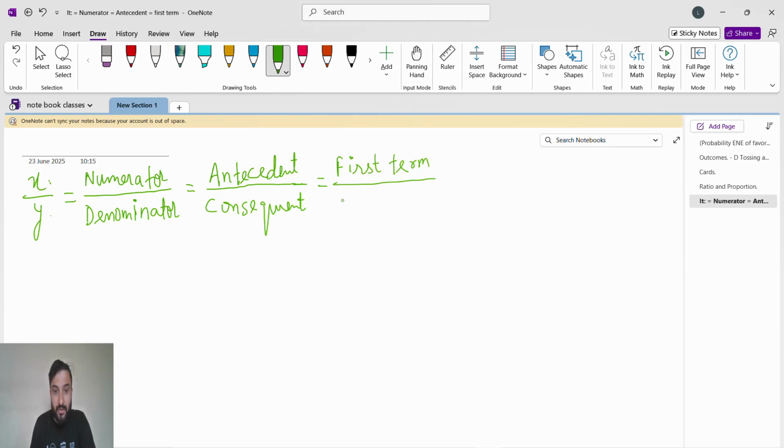y is second term. Or they will say x is first quantity, y is second quantity.